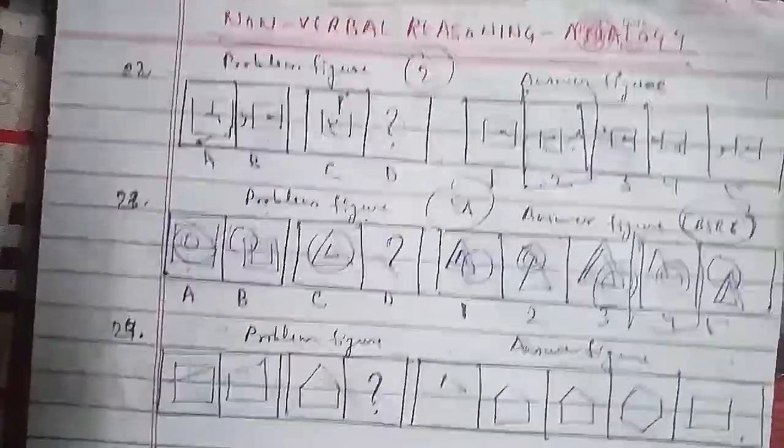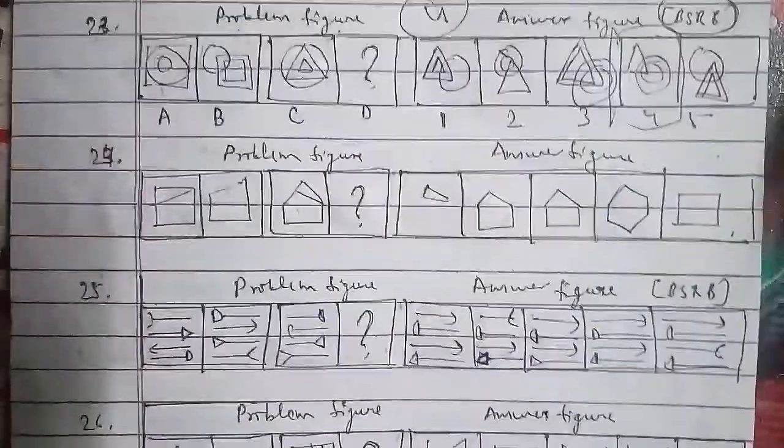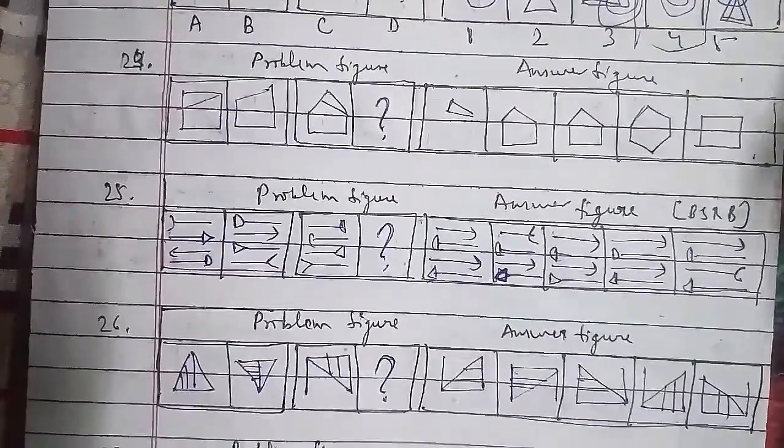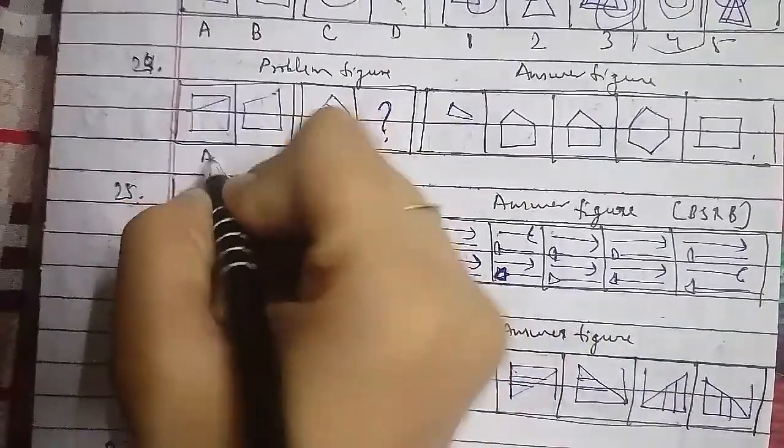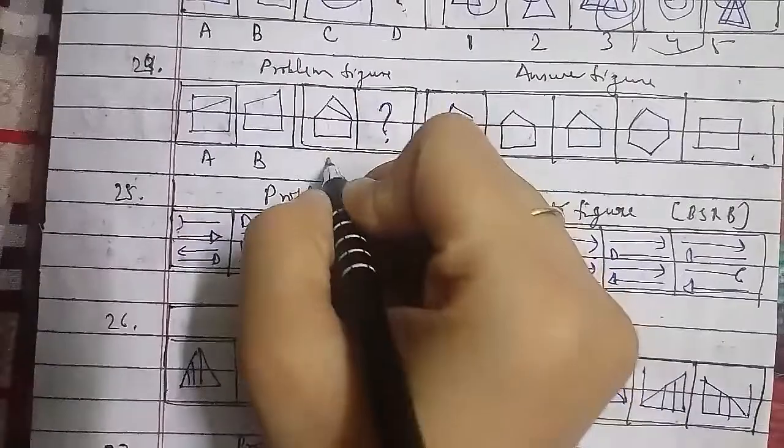Let's go ahead with the other one, which is the 24th question of the session here, and we have the problem figures as well as the answer figures, which are named A, B, C and D.